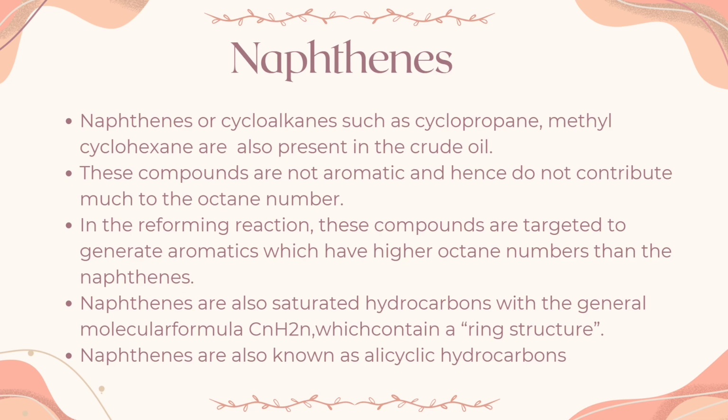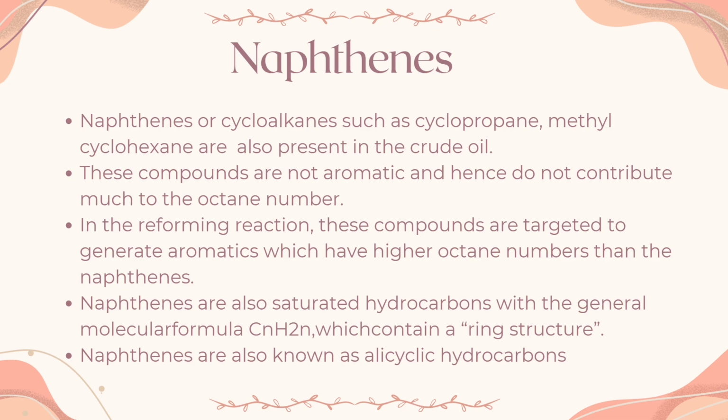In the reforming reaction, these compounds are targeted to generate aromatics, which have higher octane numbers than the naphthenes. In this process, naphthenes are converted into aromatics like benzene, toluene, xylene. Aromatic compounds have much higher octane numbers than naphthenes. So converting naphthenes into aromatics improves the fuel quality and performance, as we said.